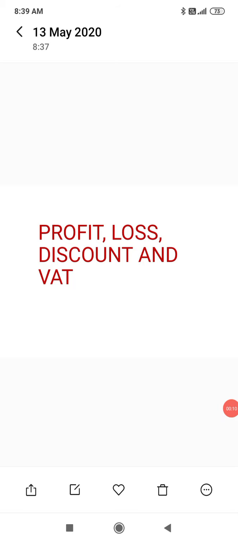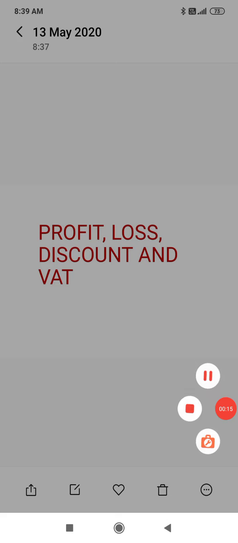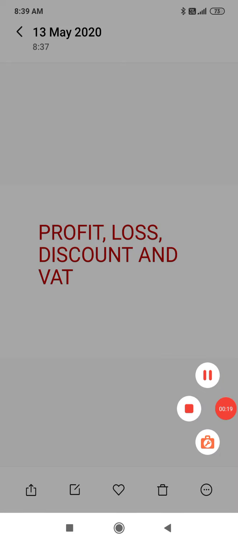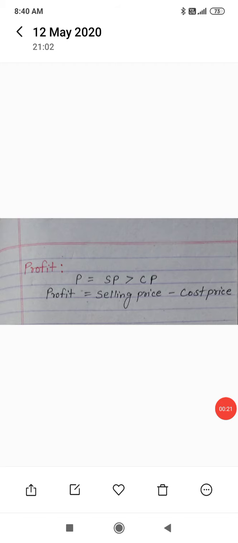Today we will discuss profit, loss, discount and VAT. What is profit? Profit is the amount gained after selling a product for more than its cost price. Profit means selling price is greater than cost price. Profit is equal to selling price minus cost price.